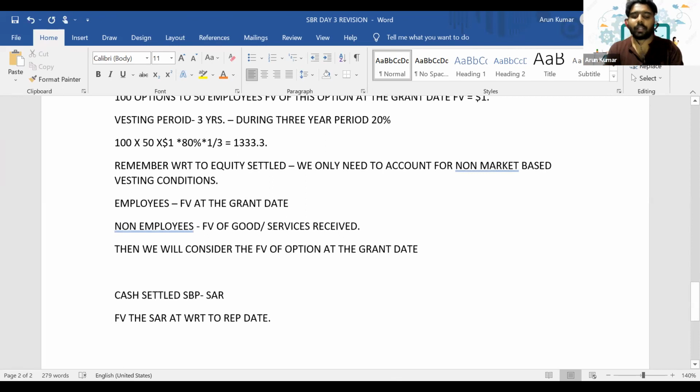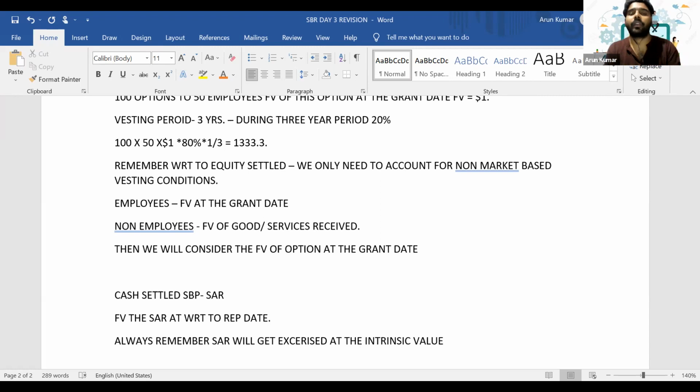Okay. And another thing, always remember the SAR will get exercised at the intrinsic value. So what do you mean by intrinsic value of a SAR? It's a value which is considering the time value of money of that option as well.